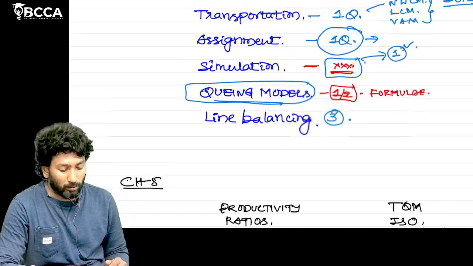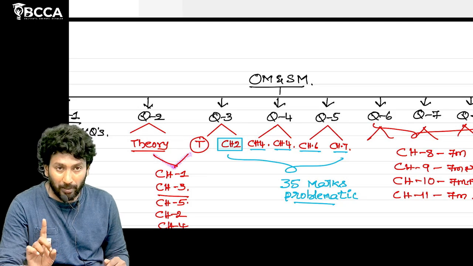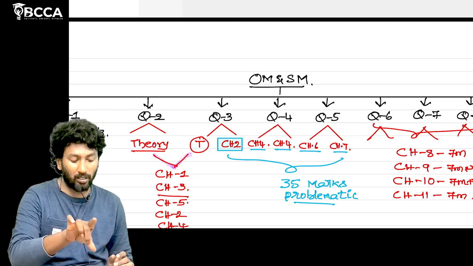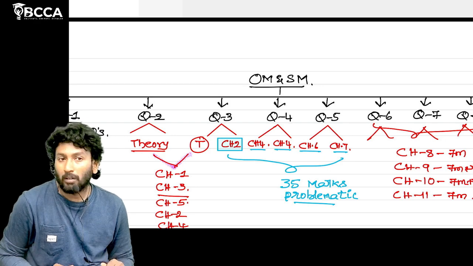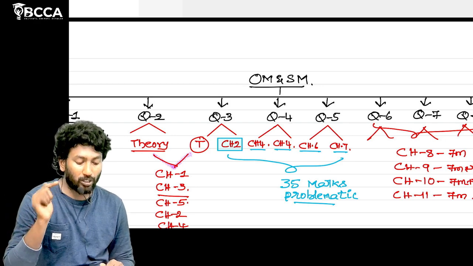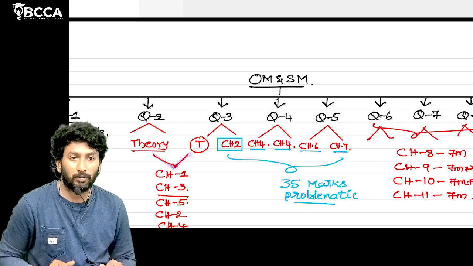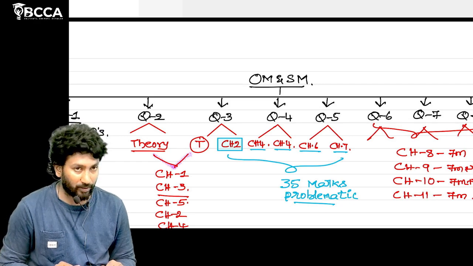Next, question number 2 has 3 theoretical questions, question 3 part B is from chapter number 2, and question number 4 is from chapter number 4. For question number 5 you have to learn chapter number 6 and 7.